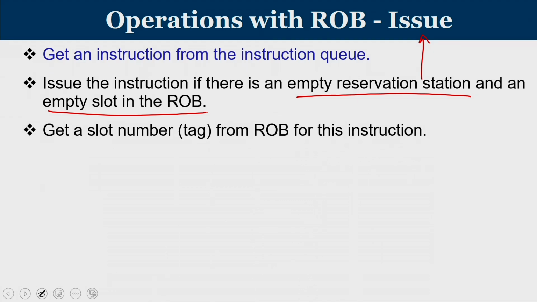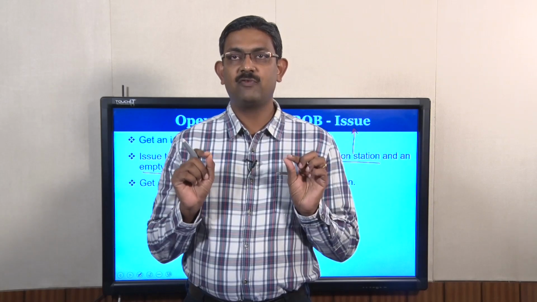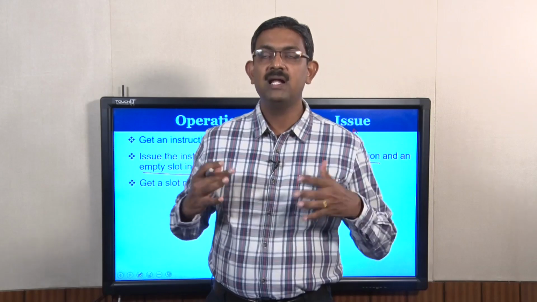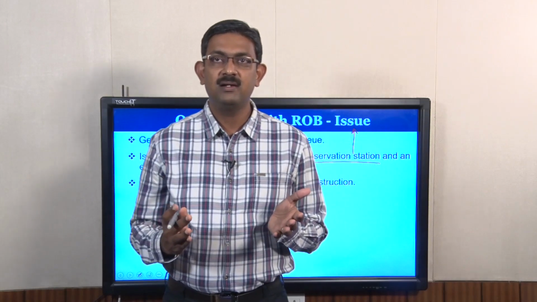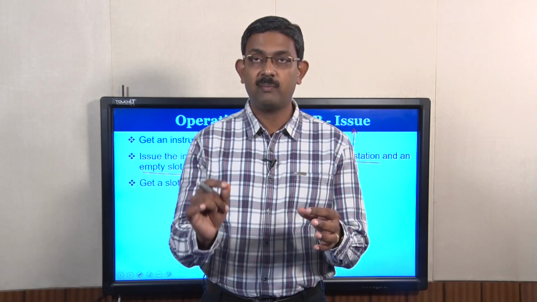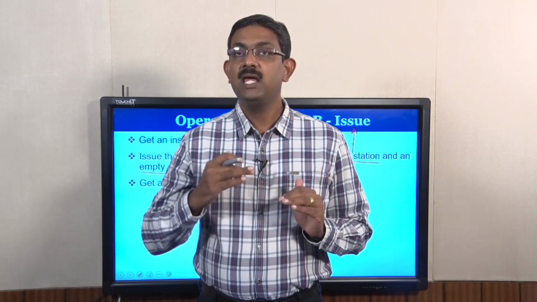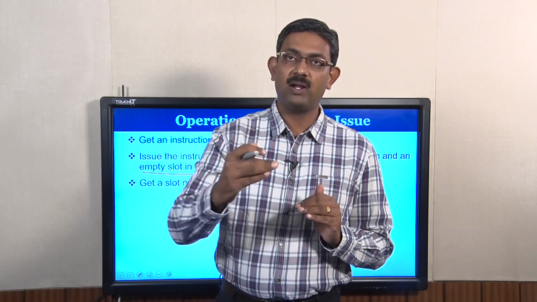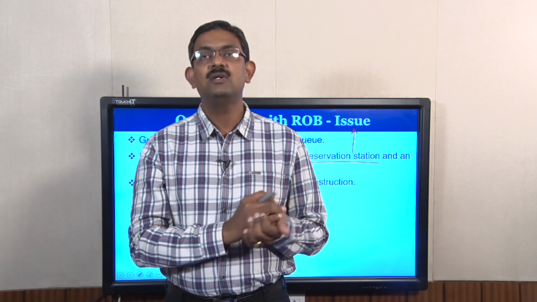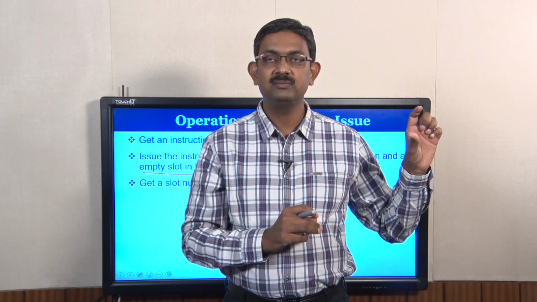This is the new extra point. So the issue operation in a speculative execution is slightly different. I need to check for two entries. Do I have a space in the reservation station associated with the operation? Let's say my operation is multiplication. I have to check whether there is an entry free in the reservation station of the multiplier. If so, I have a space there. Second, if my multiplication is over, do I have a space in the reorder buffer where I can temporarily store the result? So I am pre-booking a slot in the reorder buffer and I will get a number.